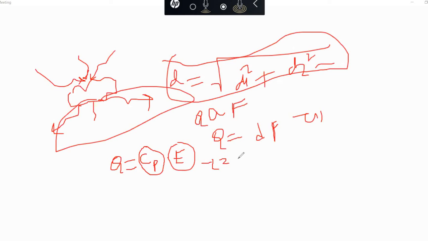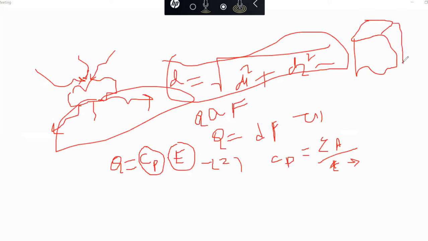First equation: Q equals DF. Second equation: Q equals Cp into E. Now what is Cp? You have studied in capacitive transducers that capacitance equals epsilon A divided by T. Here T is the thickness of the piezoelectric crystal.